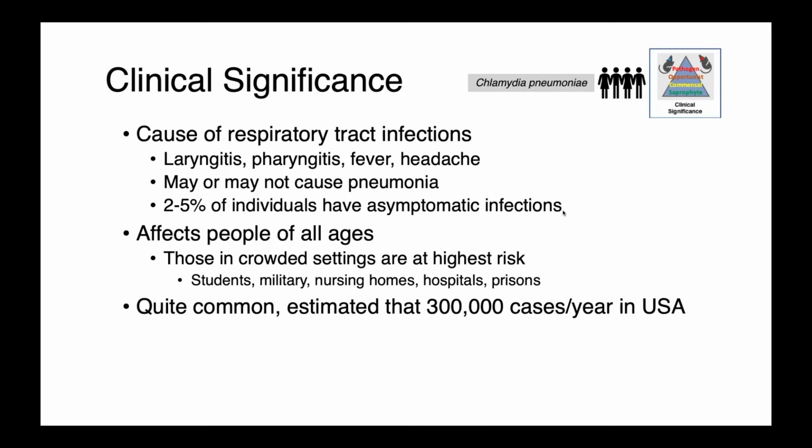This is a bacteria that affects people of all ages, but is most common in those who are living in crowded settings. So students, people in the military, nursing homes, hospitals, prisons, etc. Chlamydia pneumoniae is quite common. It's estimated that in the United States, there's approximately 300,000 cases per year.